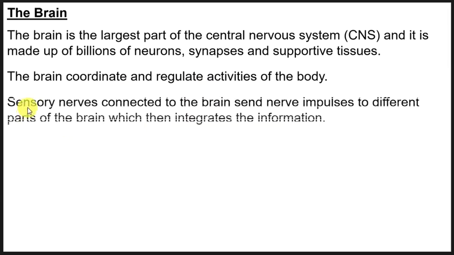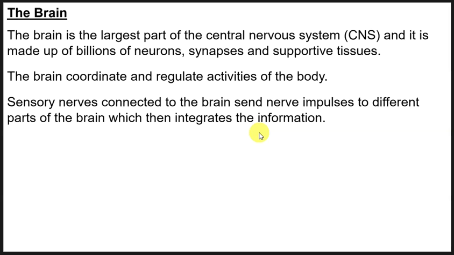Sensory nerves connected to the brain send nerve impulses to different parts of the brain, which then integrates the information. Every part of our body is connected to the brain.